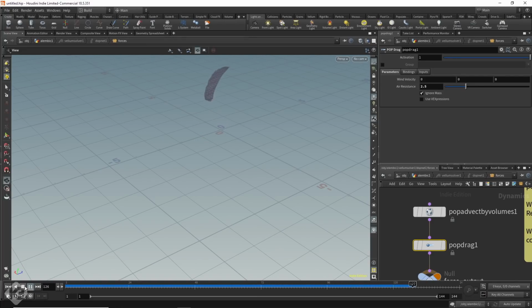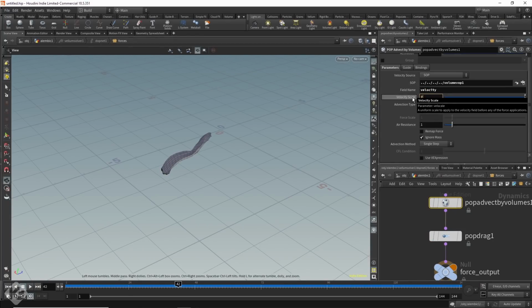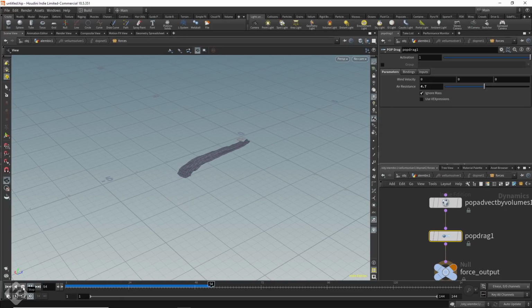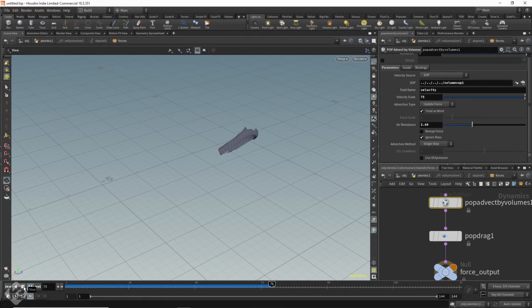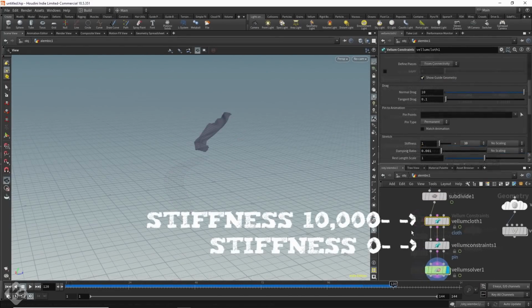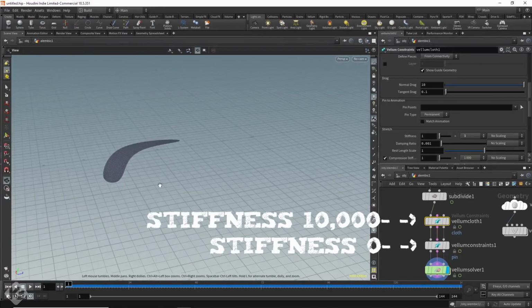Now, I aged a bit here playing with the stiffness settings on both the vellum constraints and the drag and velocity forces of the curl noise and all the other settings until I was sort of happy. I'm never really happy in Houdini because it's like endless, but you know, you gotta move on. The stiffness seems to work well at about 10,000 on the first constraint and nothing on the pin to target one below.